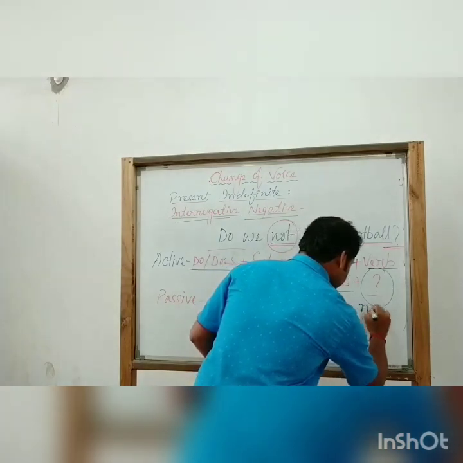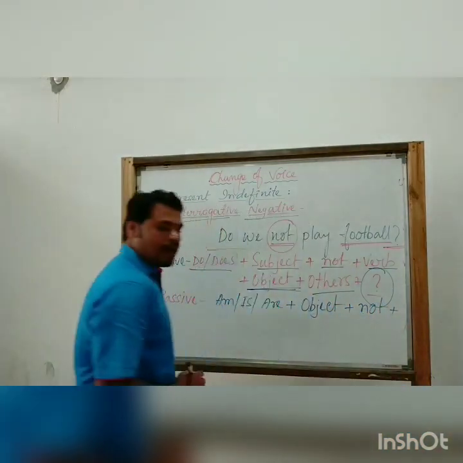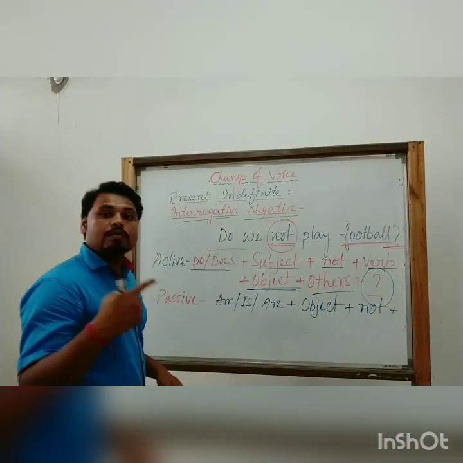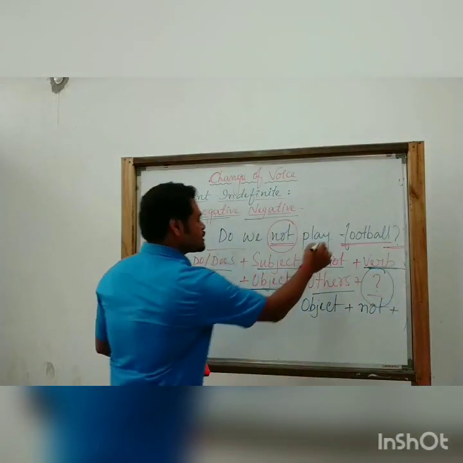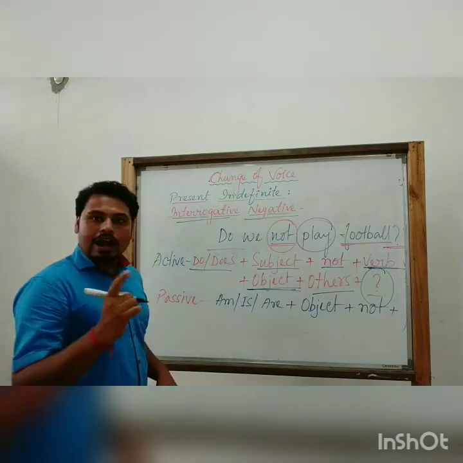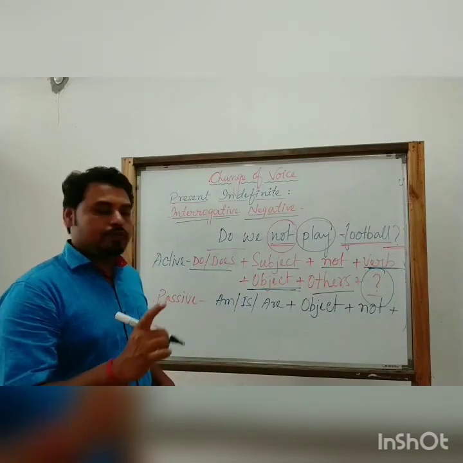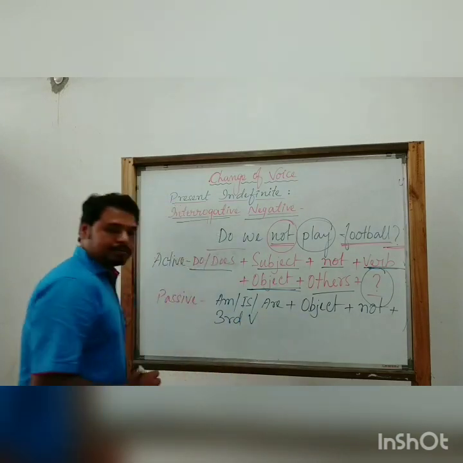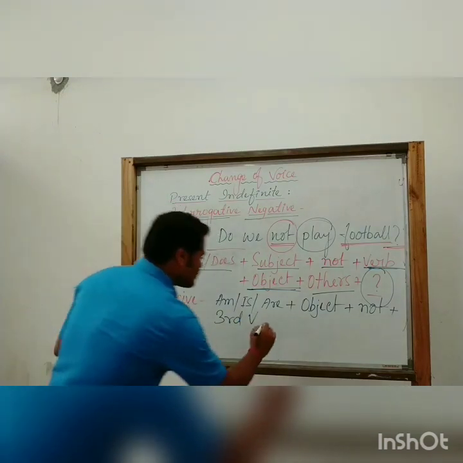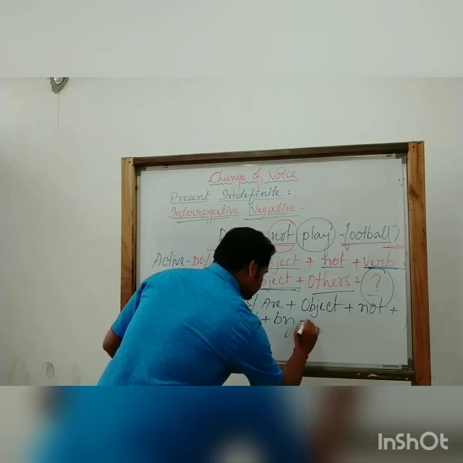After that, not. After that, the third form of the verb. Here, the third form of this verb we have to use next. So, third verb. After that, by.